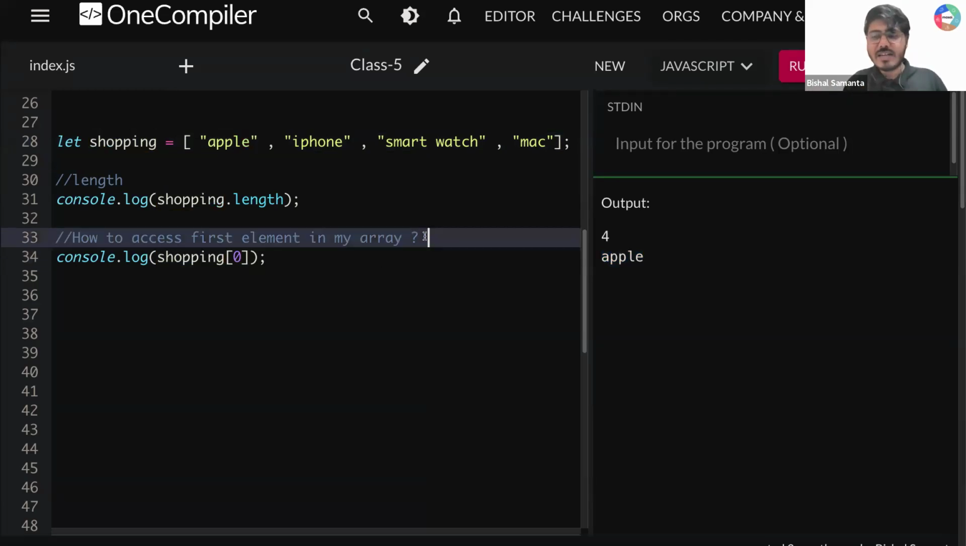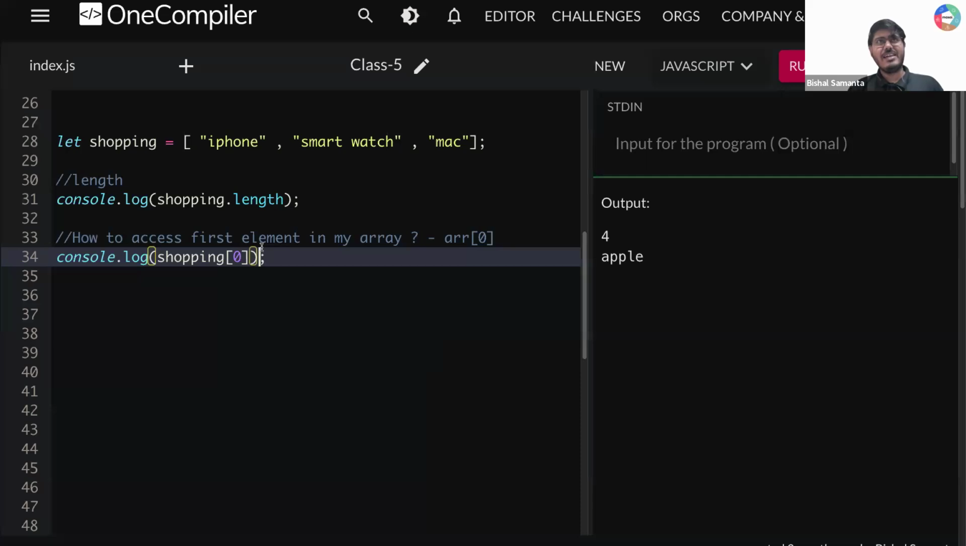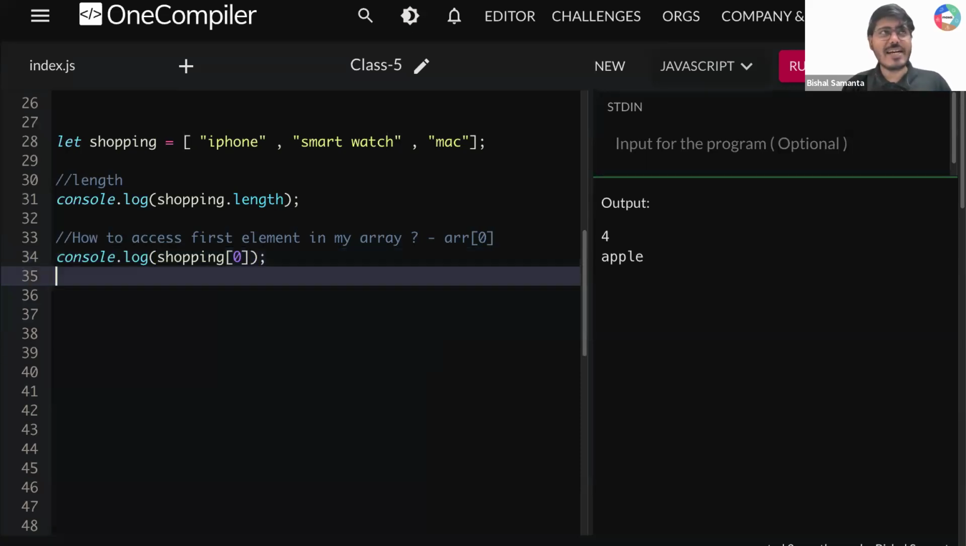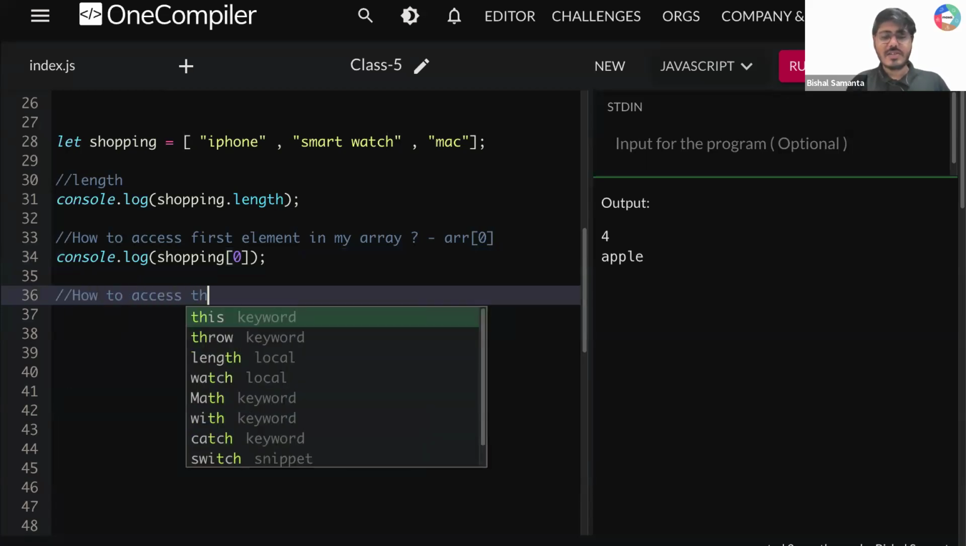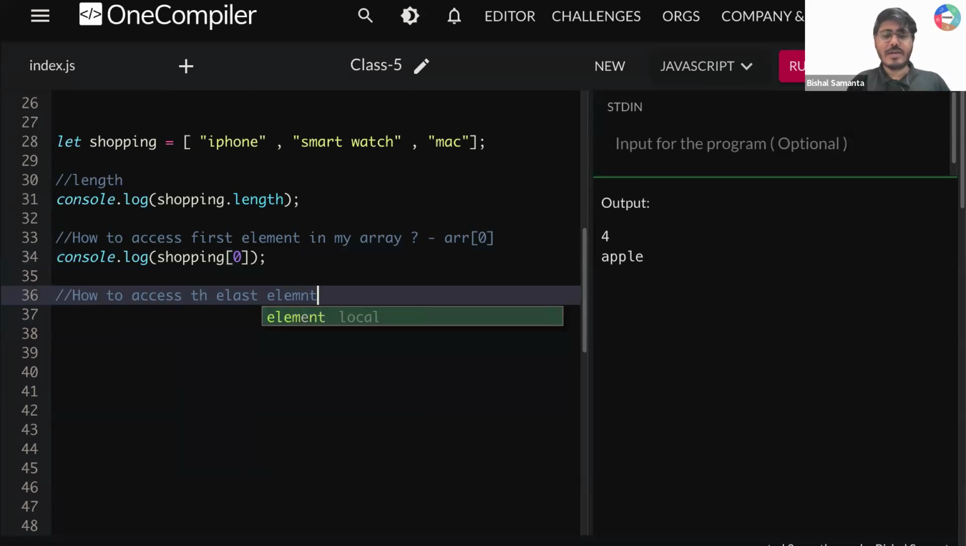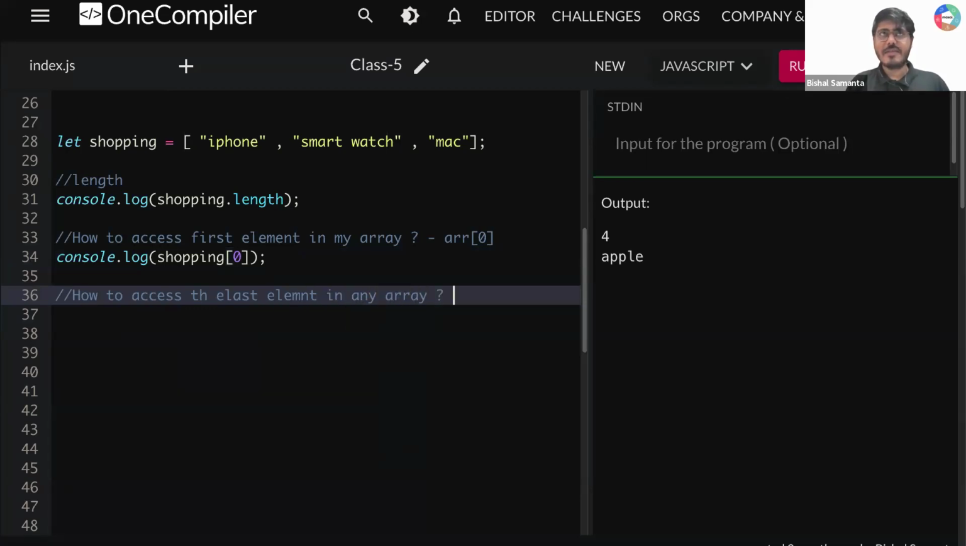So here let me write, array of 0 will always give me the first element. Is that clear? Done? Okay. Now I have a question. How to access the last element? How to access the last element in any array?